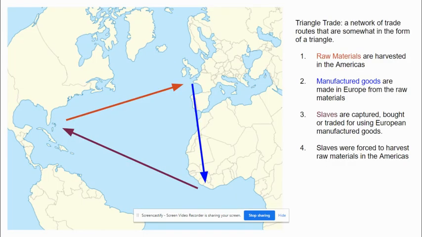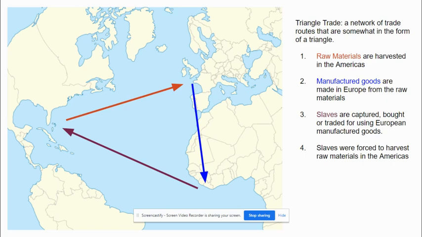Triangle trade is simply a network of trade routes from these three regions of the world that roughly form a triangle. But it's not the shape of the trade networks, it's the materials, the goods, the items that are being traded that are of most importance.